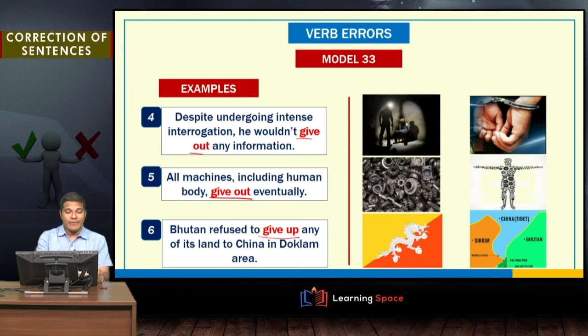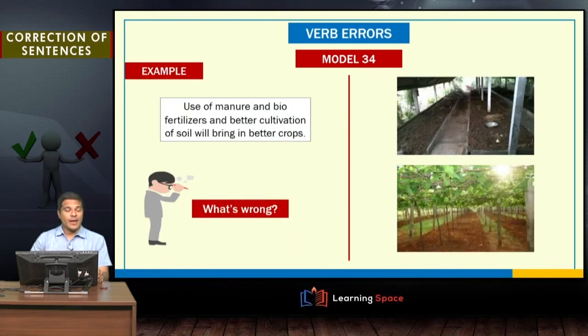"Bhutan refused to give up any of its land to China in the Doklam area." So, it has stopped doing something. It has refused, in fact, to give up any of its land to China in the Doklam area. Moving on to the next, model 34.